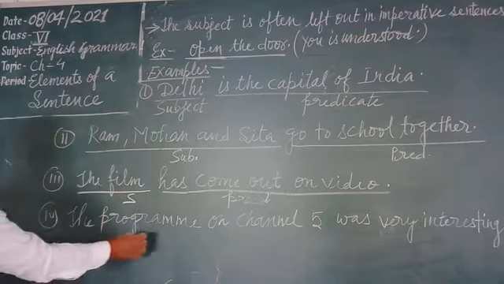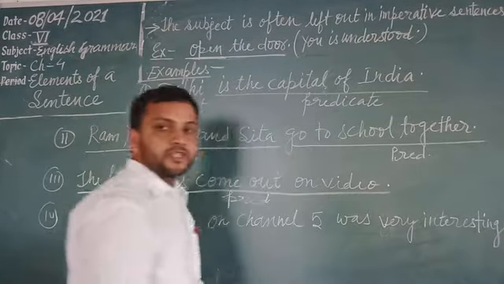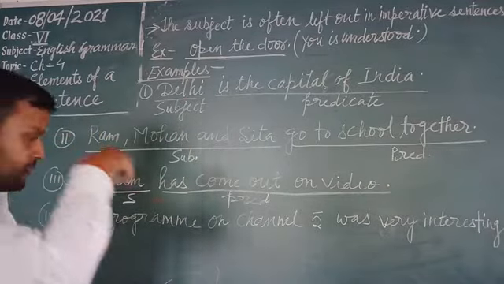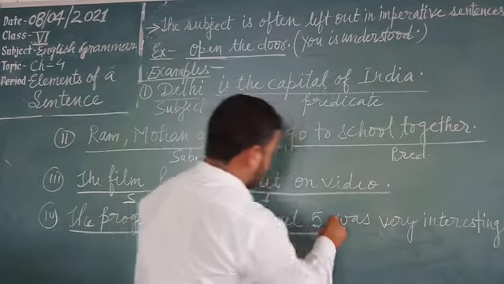Now see the last example. The program on channel 5 was very interesting. What was very interesting? The program on channel 5.